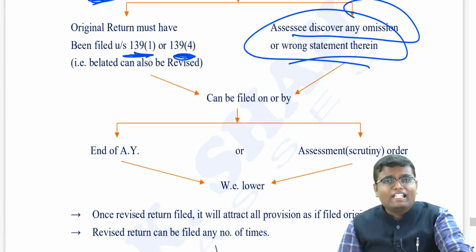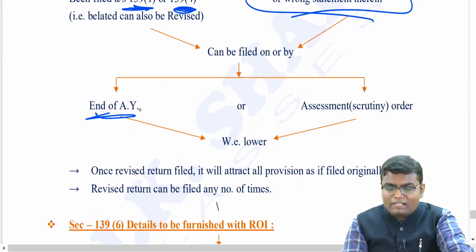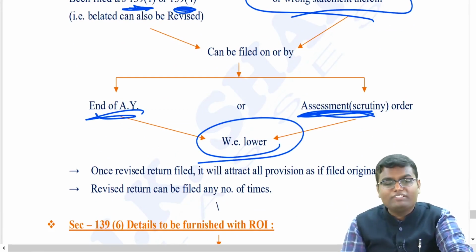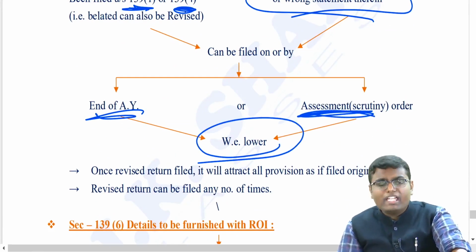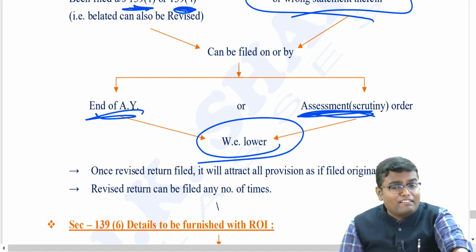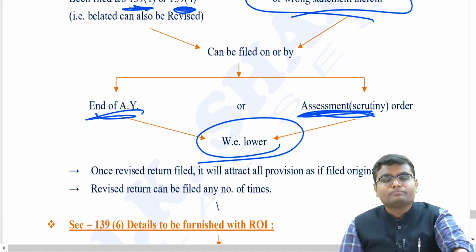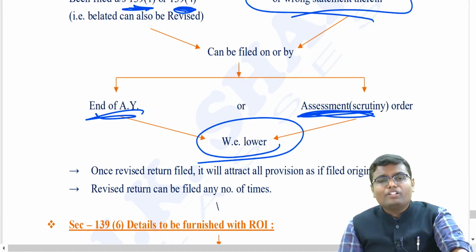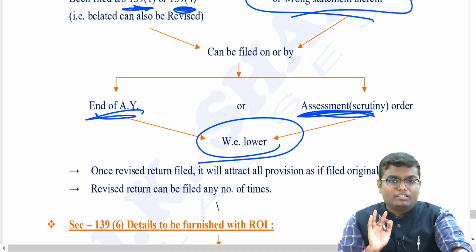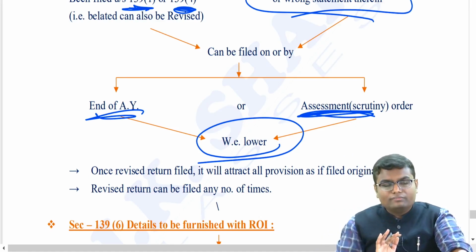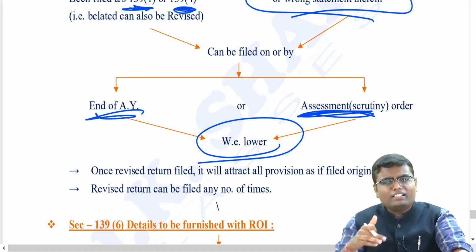But revised return can be filed maximum up to the end of assessment year or completion of your assessment, whichever is earlier. So here again, what is the last date of filing revised return? Up to the end of assessment year. Now remember, once you are filing your revised return, it will attract all the provisions as if it is the original return. It will replace the original return. And you can file your revised return n number of times, there is no limit.